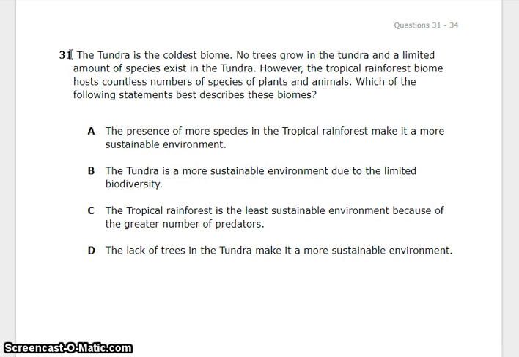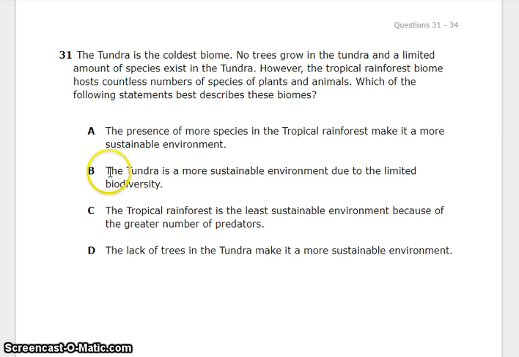Number 31. The tundra is the coldest biome. No trees grow in the tundra, and a limited number of species exist in the tundra. However, the tropical rainforest biome hosts countless species of plants and animals. Which of the following statements best describes these biomes? A. The presence of more species in the tropical rainforest makes it a more sustainable environment.